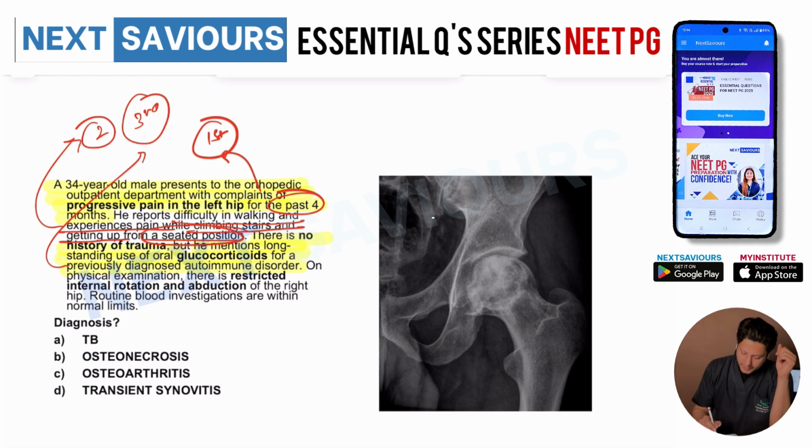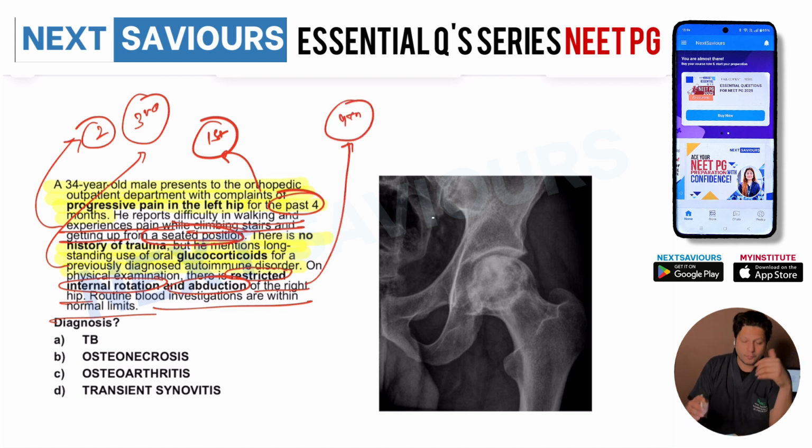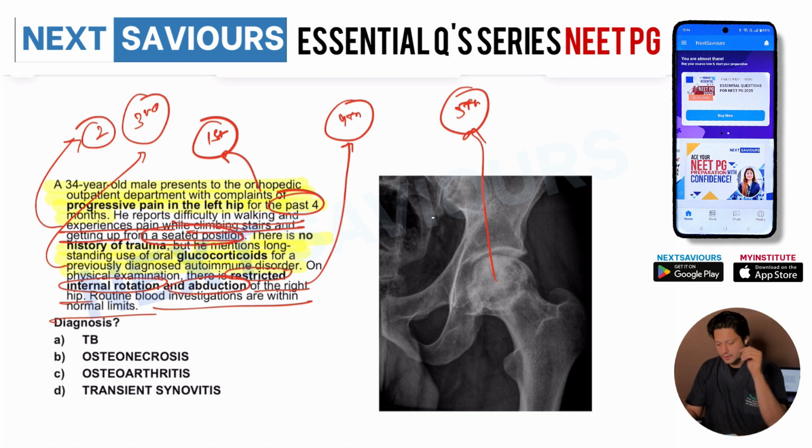And then on physical examination, there is a restriction of internal rotation and abduction of the hip. The routine investigations are within normal limits. What is the most likely diagnosis? This is the fourth hint on the basis of which you will conclude the diagnosis. And if an x-ray is provided, obviously you have to look at the x-ray and mark the correct answer. So once we read the question out, we have to deal with each and every option provided and finally conclude the answer.